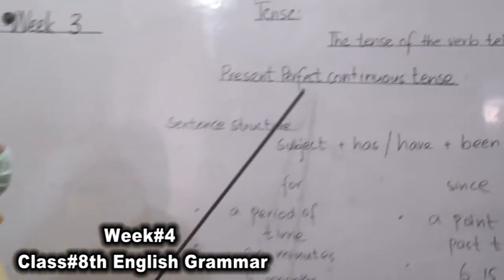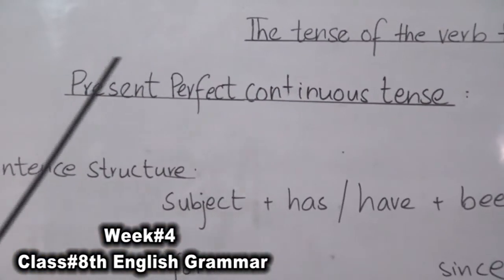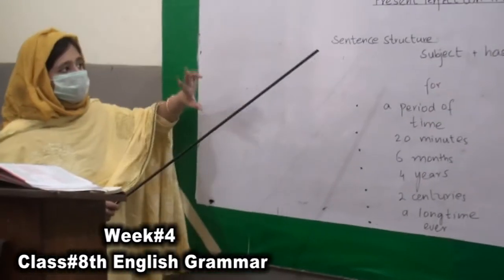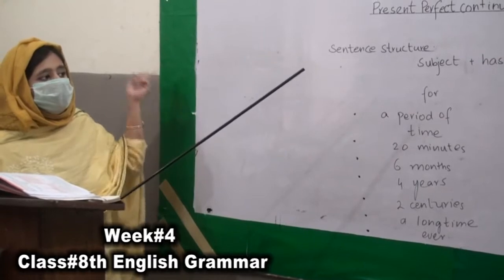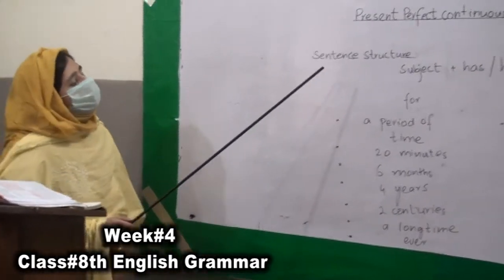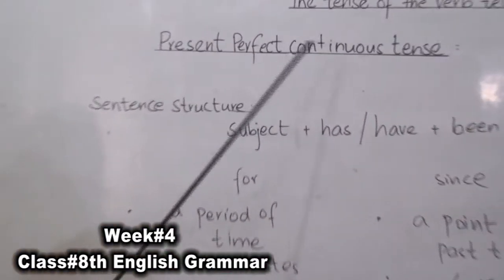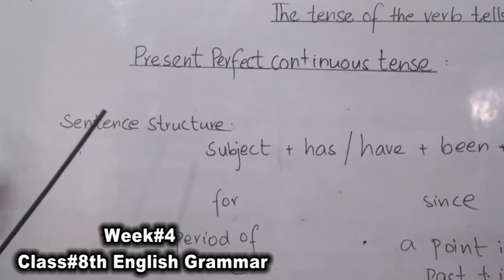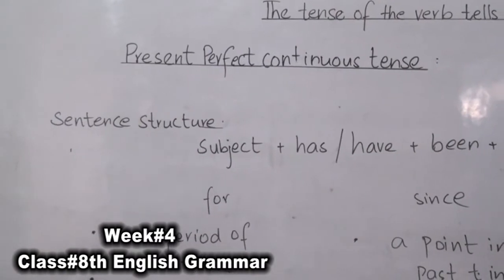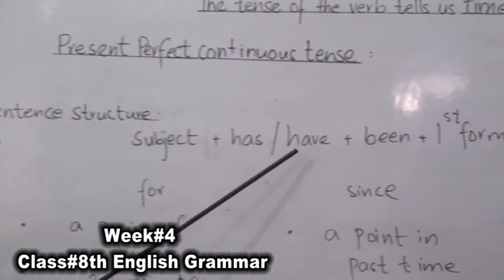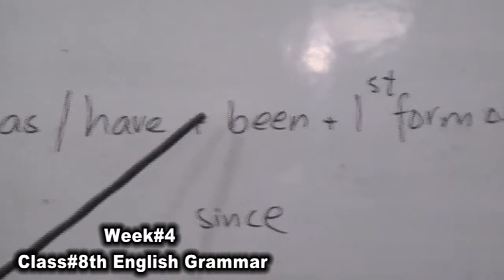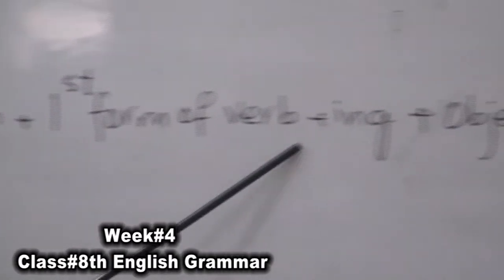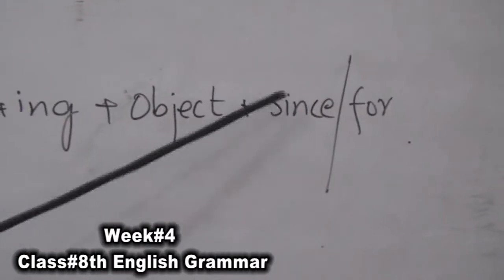This is about present perfect continuous tense. Present perfect means that the work has been completed, and continuous means that it has been continuing from the past. Look at the sentence structure of the present perfect continuous tense. In positive sentences, we use subject plus has or have with been, that is also an auxiliary verb, been, plus first form of verb with ing, object and since or for.